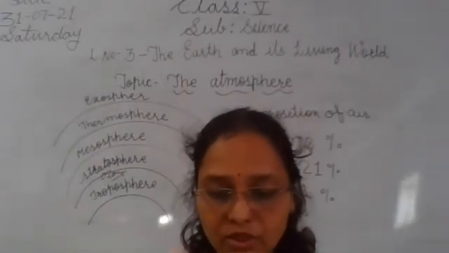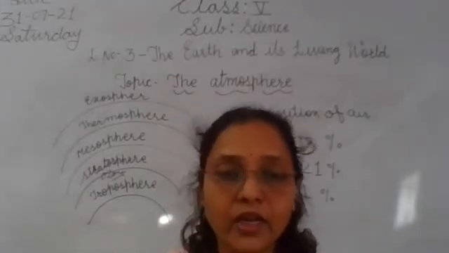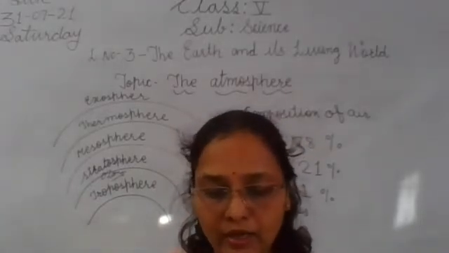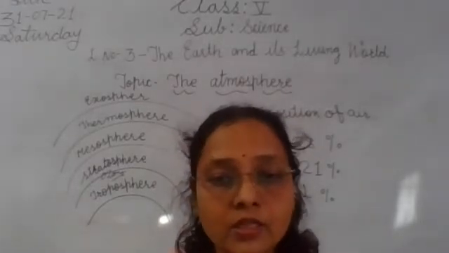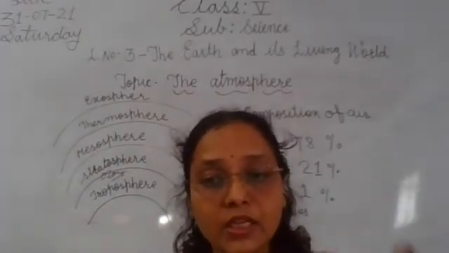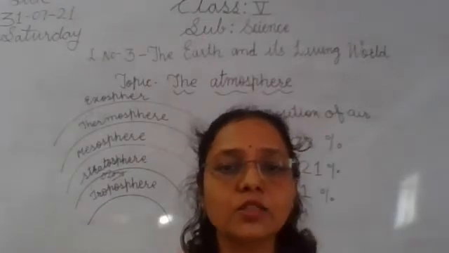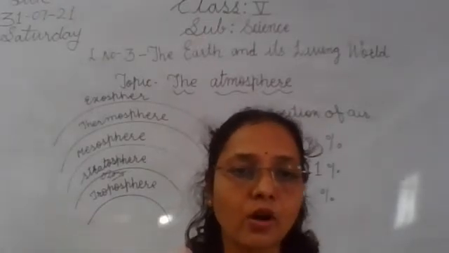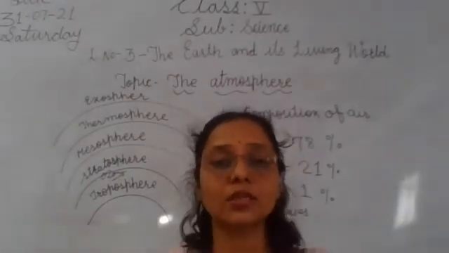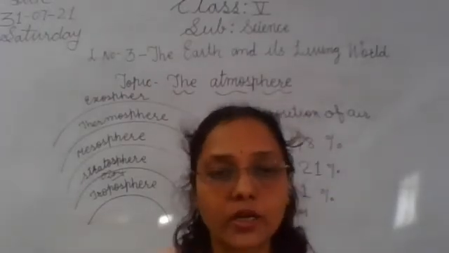So it is very much important. These rays are dangerous and can cause various diseases like eye problems, some skin cancers also. So this ozone gas protects us from the sun's harmful rays. So it is very much important.